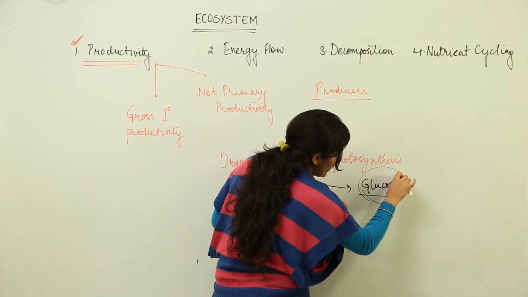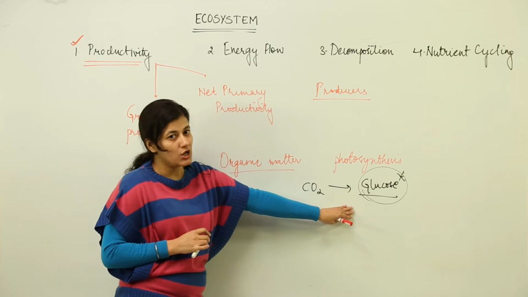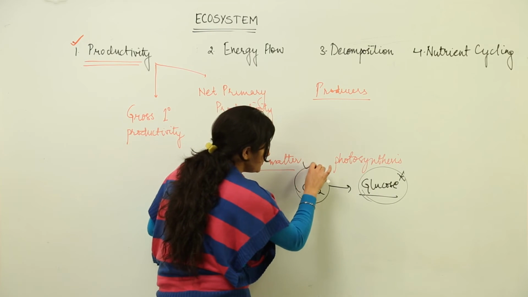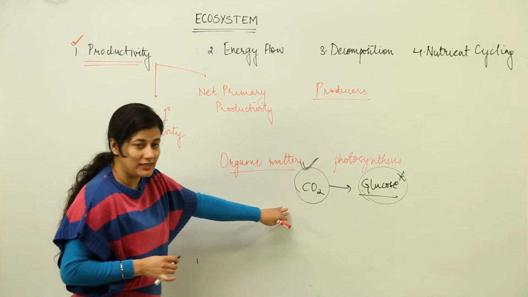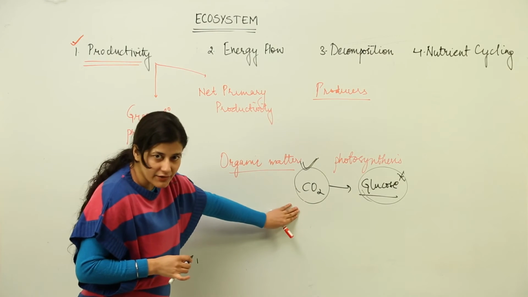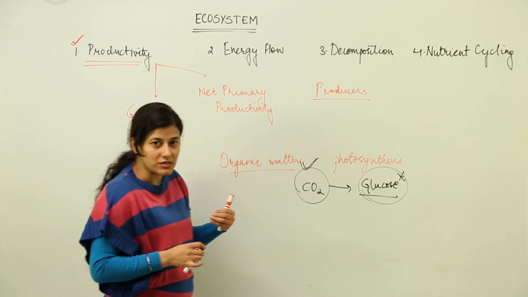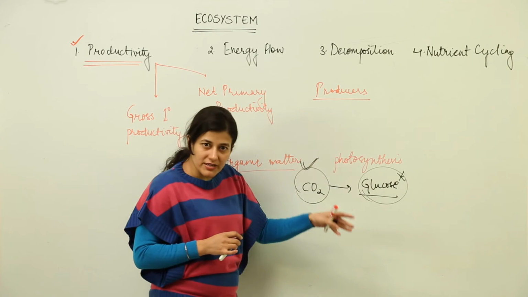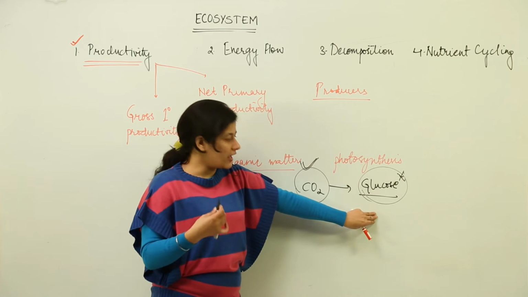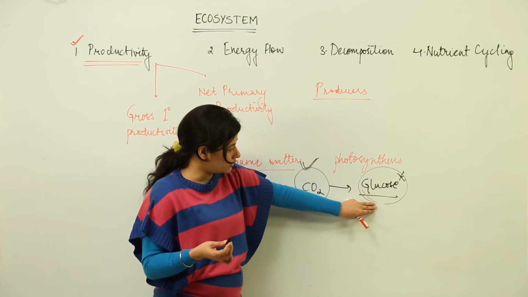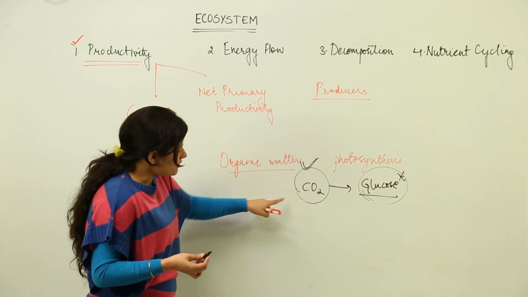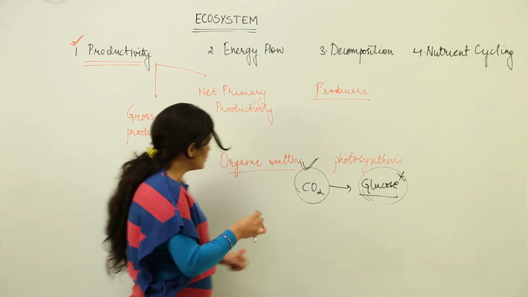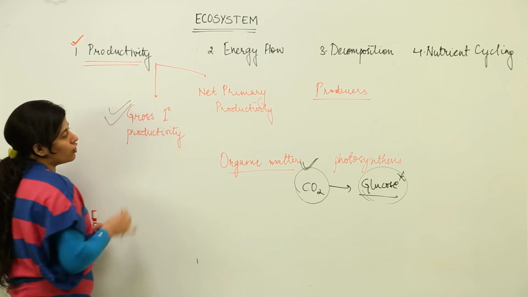Now, you can't define productivity in terms of glucose, at least. What you are going to define productivity as would be the amount of CO2 that is being taken by the producers, because ultimately our food source is carbon dioxide, but you cannot take carbon dioxide directly, that would be poisonous. When that carbon dioxide gets converted to glucose by the green plants in the presence of sunlight, then only you can take that glucose. You or any other life form, any other heterotroph that feeds on the autotrophs, would take up that glucose. That means it is the fixation of CO2 into glucose. It is basically the fixation of CO2 that would define the gross primary productivity.